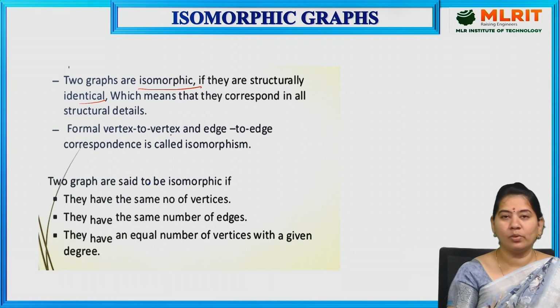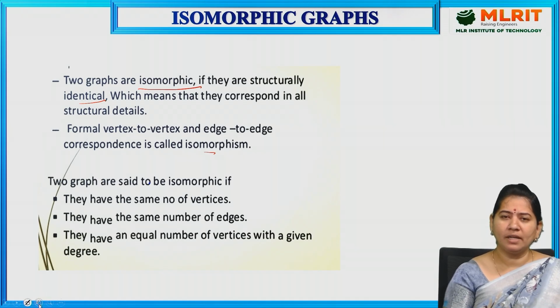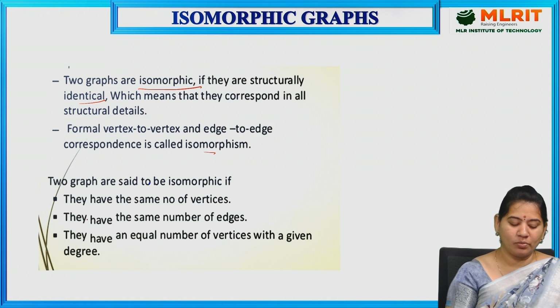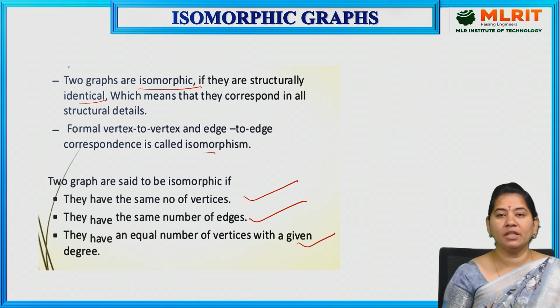Formal vertex to vertex and edge to edge correspondence is called isomorphism. If you consider two graphs having the same number of edges, the same number of vertices, and the same degrees, then we can say both graphs are isomorphic to each other. So two graphs are said to be isomorphic if they have the same number of vertices, the same number of edges, and an equal number of vertices with a given degree.